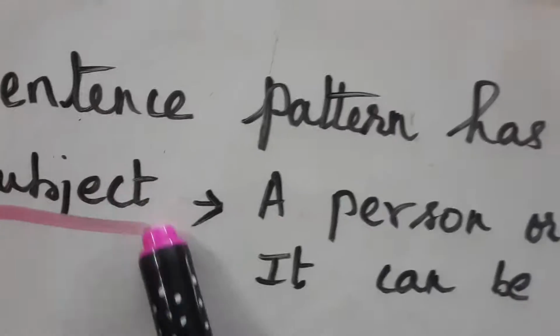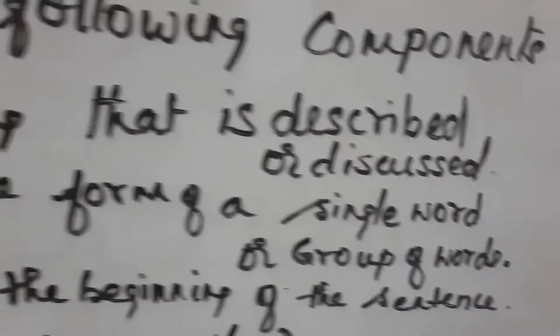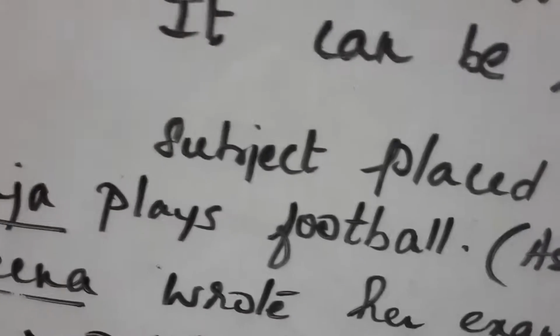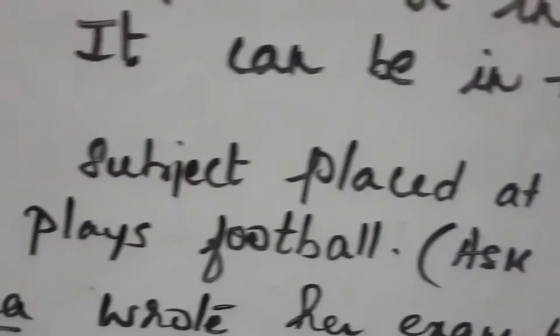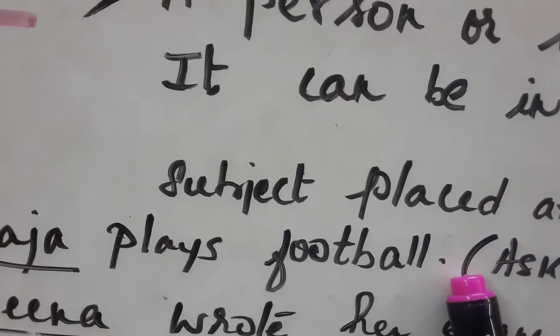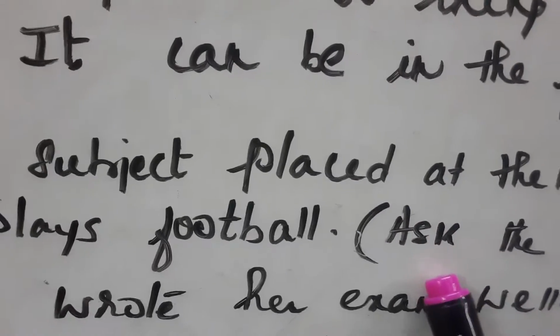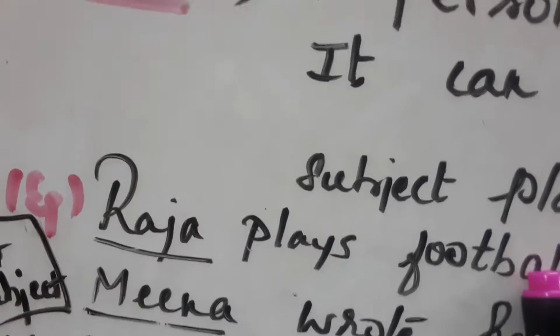Now, what is a subject? A person or thing that is described or discussed. It can be in the form of a single word or group of words. Subject is placed at the beginning of the sentence. See, example: Raja plays football. Now, you ask the question who. Who plays football? Here, Raja plays football.